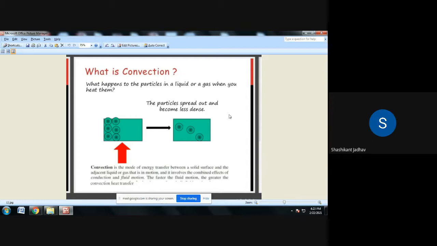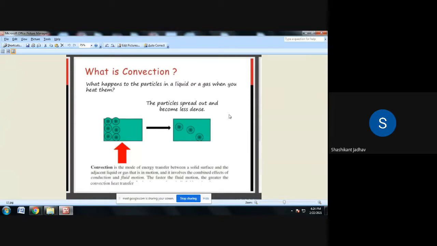So heat transfer takes place, but these molecules are moving from one location to another.